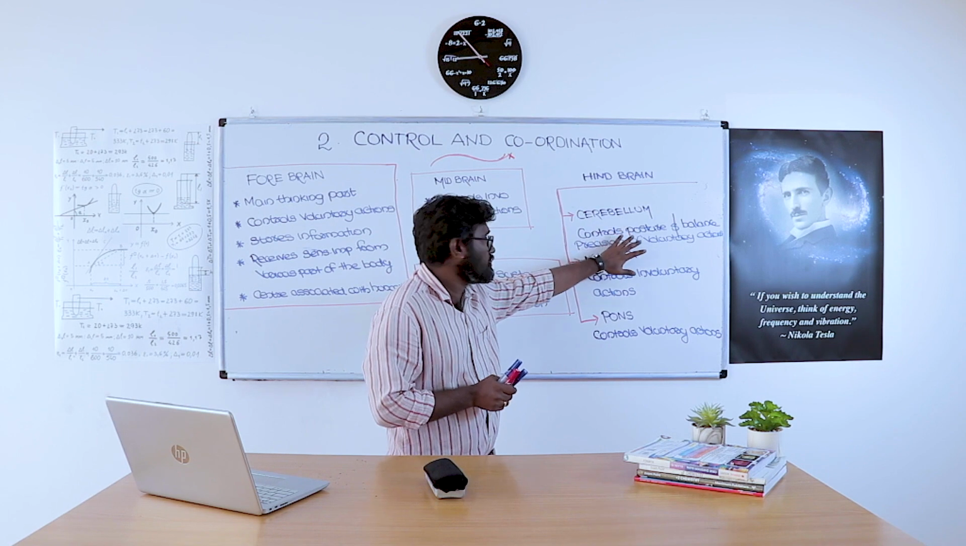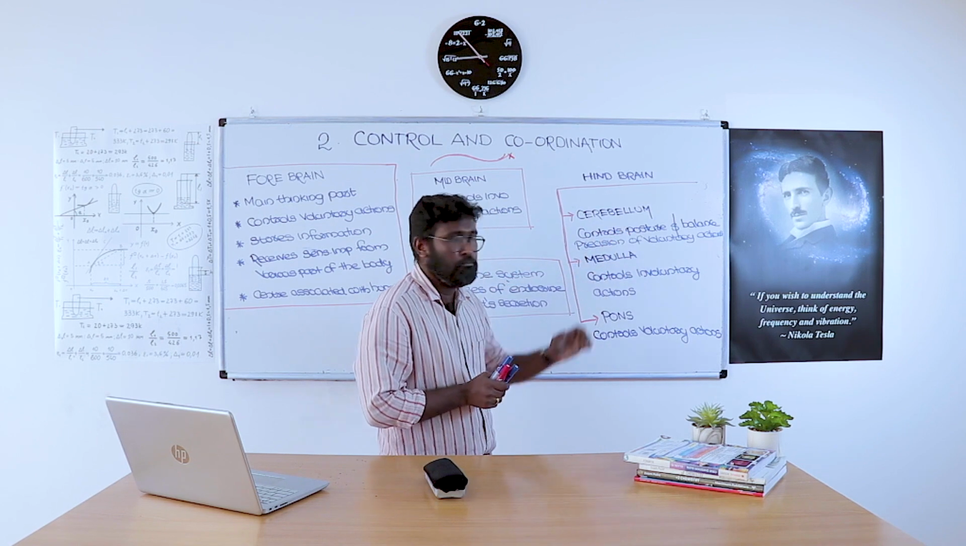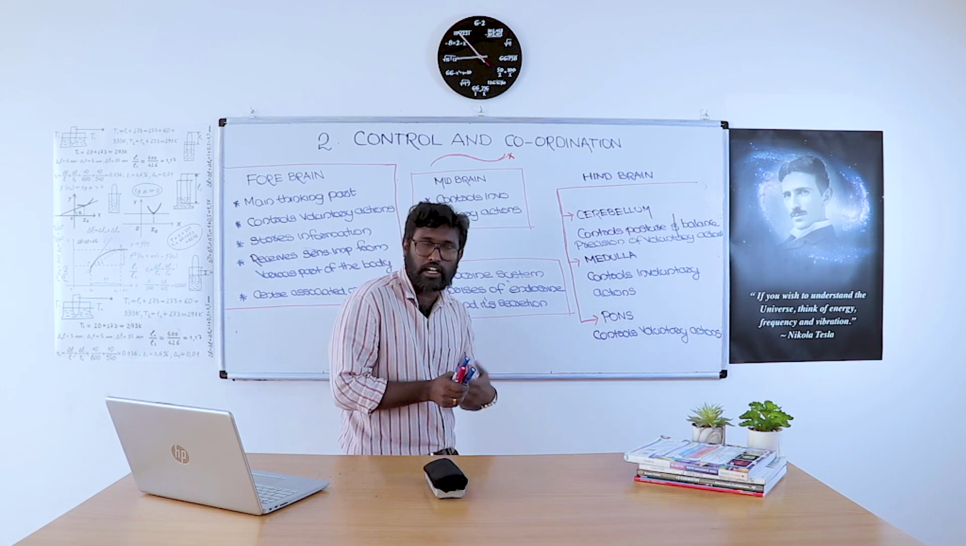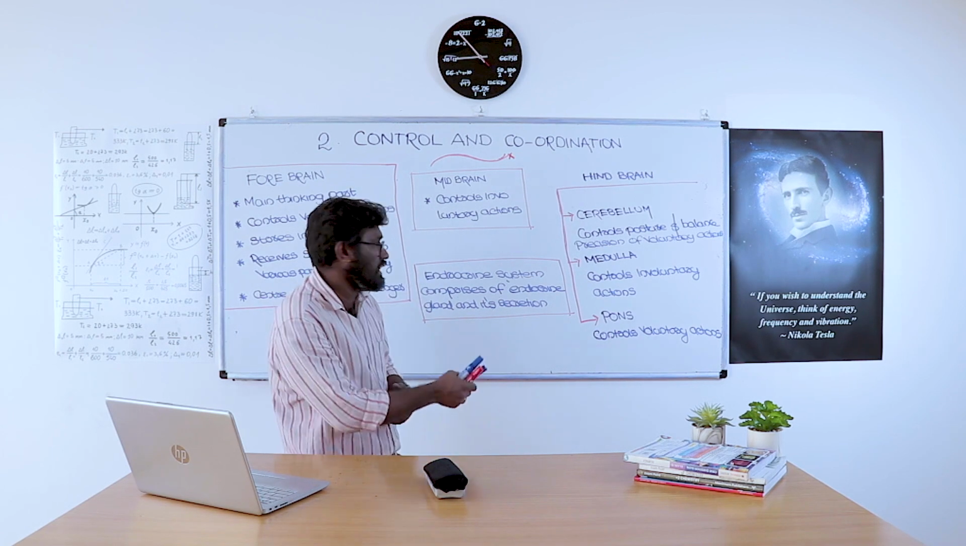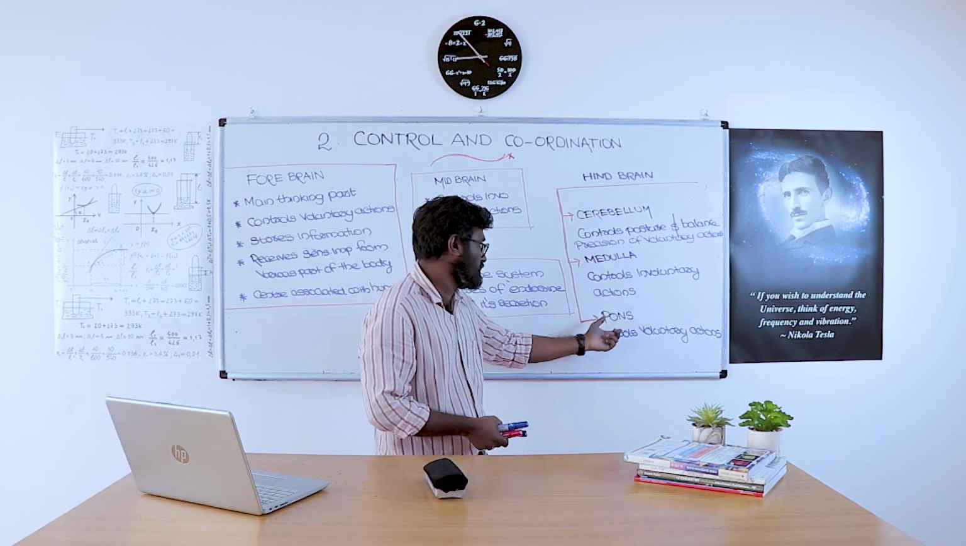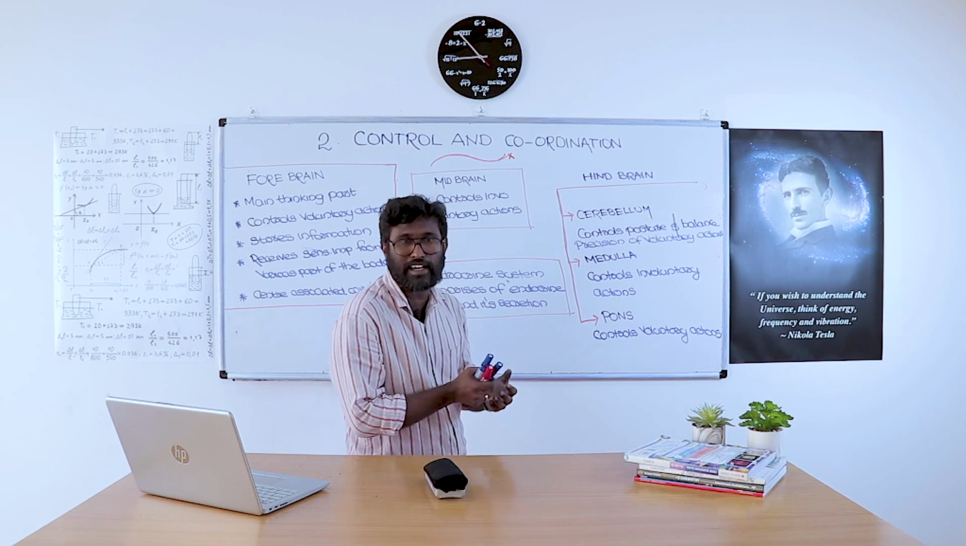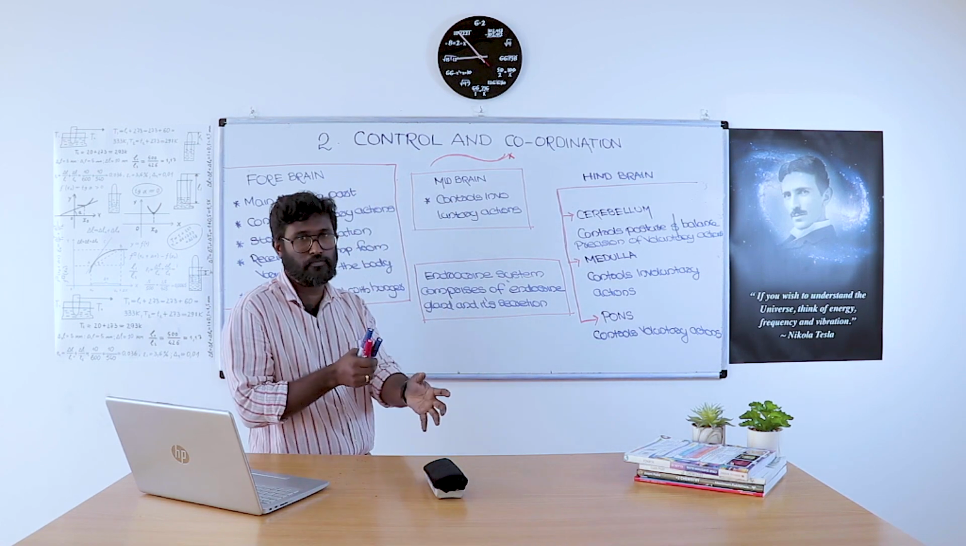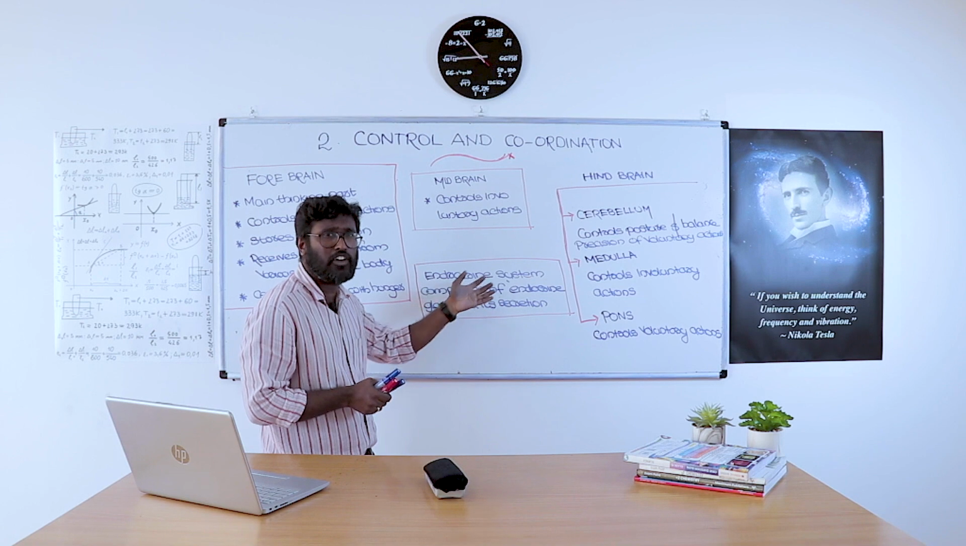The cerebellum controls posture and balance. Medulla controls the involuntary actions such as vomiting, salivation, etc. Pons controls voluntary actions and helps in the respiration process. So then, right now, endocrine system.